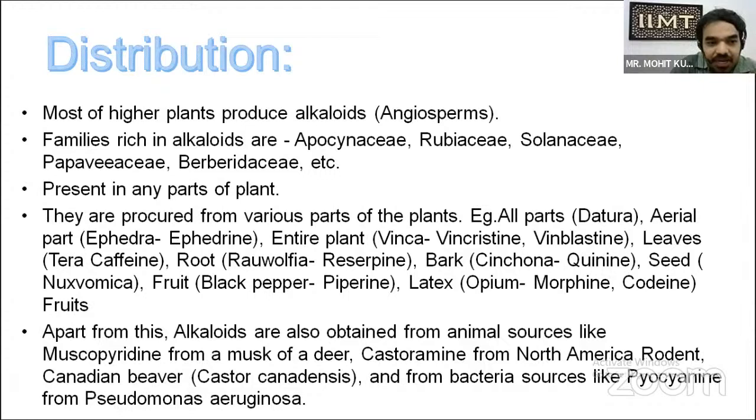Apart from this, alkaloids are also found in animals. Muscopyridine is obtained from the musk of a deer, castoramine from the North American rodent, the Canadian beaver, Castor canadensis, and from bacterial sources like pyocyanine from Pseudomonas aeruginosa. So in this, we studied the distribution, from which part the alkaloids are found, in which specific plant or whole plant, and which active constituent is found. There are also some active constituents found in animals. In this slide, we studied the parts where alkaloids are found.